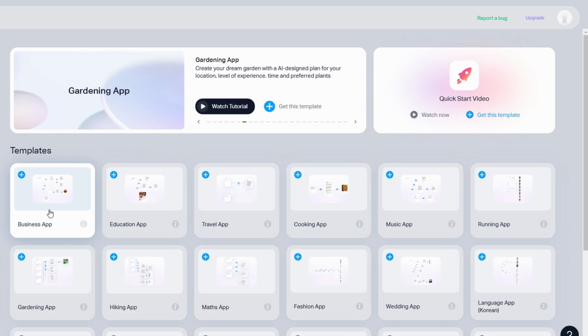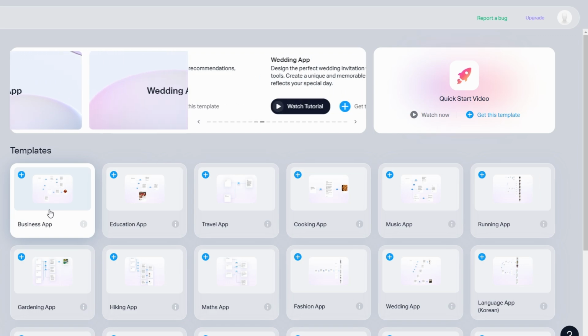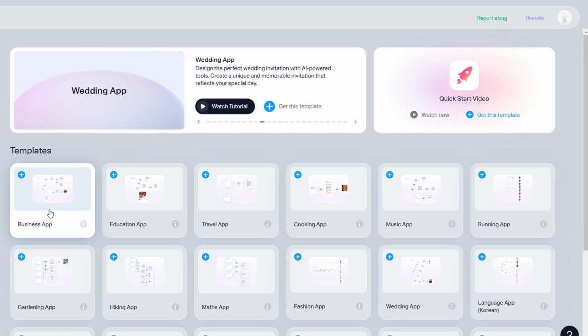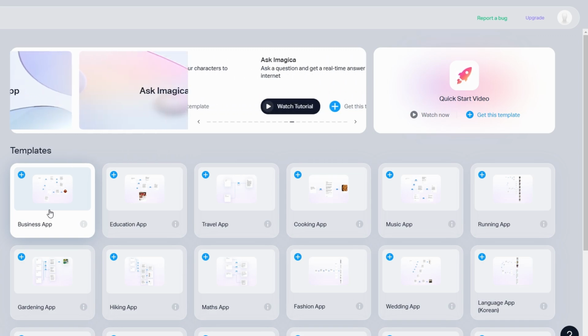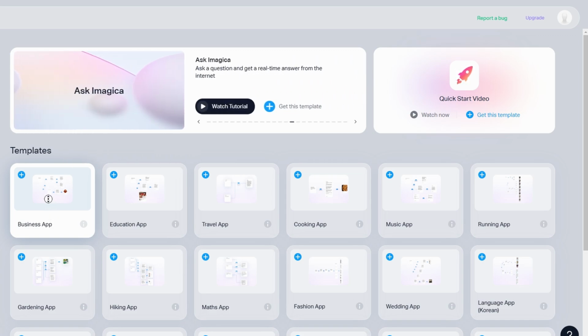Imagine creating an AI-powered virtual assistant that helps answer customer queries, schedule appointments, or even provide fitness advice. These templates give you a head start with pre-built conversational flows. Each template gives you a behind-the-scenes look at how these apps are structured. You can see the logic, the design, and the features that make them work.